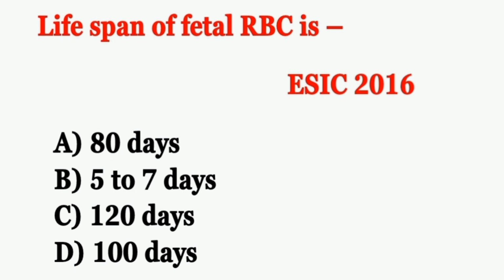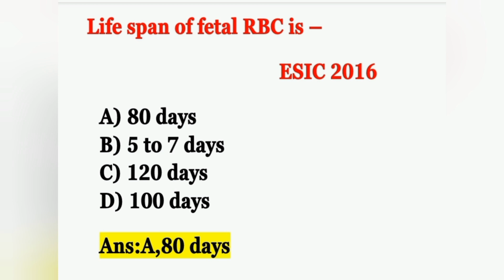Today's first question, lifespan of fetal RBC is. This question is from the ESIC question paper 2016. Option A 80 days, option B 5 to 7 days, option C 120 days, option D 100 days. The correct answer is option A, 80 days. Fetal RBC has a shorter lifespan than adult RBC. The lifespan of adult RBC is 120 days; here fetal RBC is 80 days.